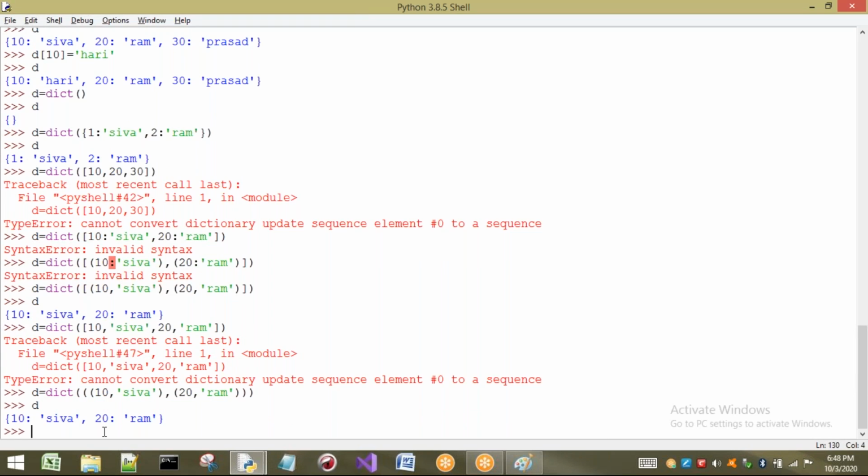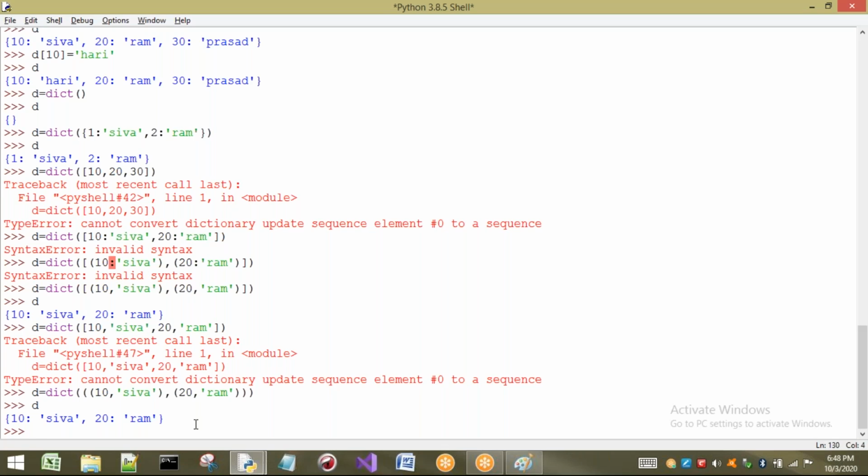One point we have to understand here. If you want to convert any type to a dictionary, we use dict. But if you write key value pairs, compulsorily they have to be enclosed inside parentheses only. If you want to pass a list of tuples, we have to pass it this way, because keys and values are there. If you pass without the parentheses, we are going to get an error. We can also pass a tuple of tuples.